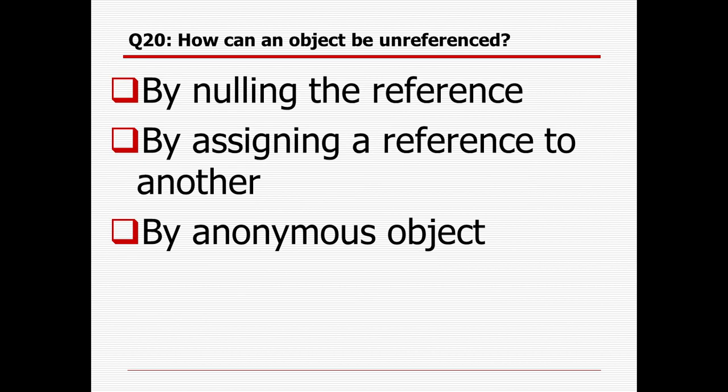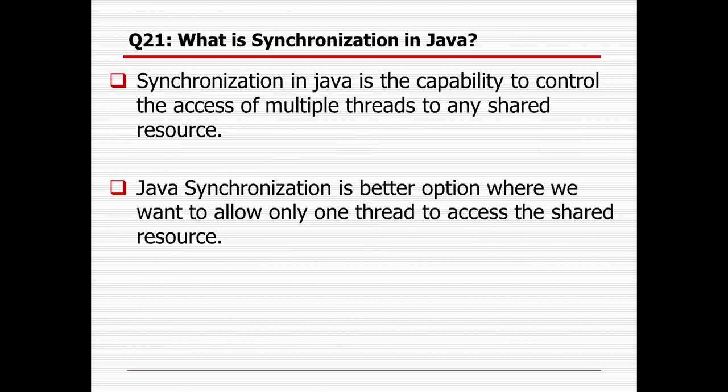How can any object be unreferenced? For every object, there can be other objects referencing it. In case you are nulling the reference, the object will be unreferenced. Also, when you assign a reference to another, and also when you create an anonymous object. So that's why an object can be unreferenced.